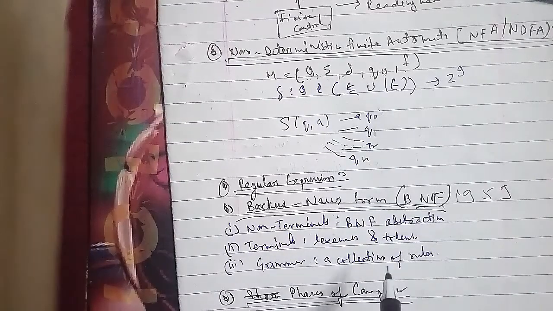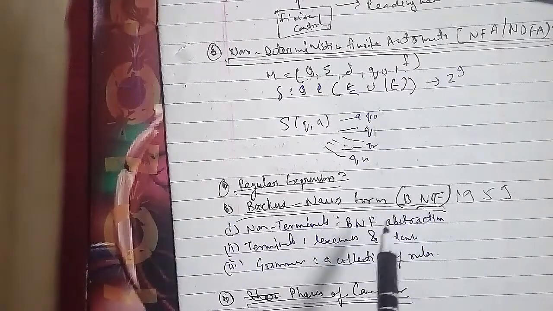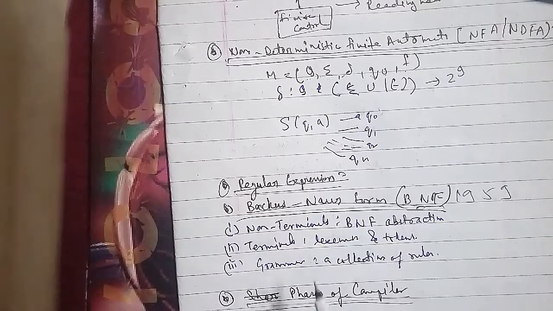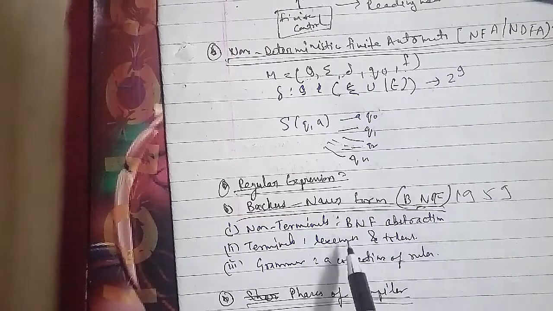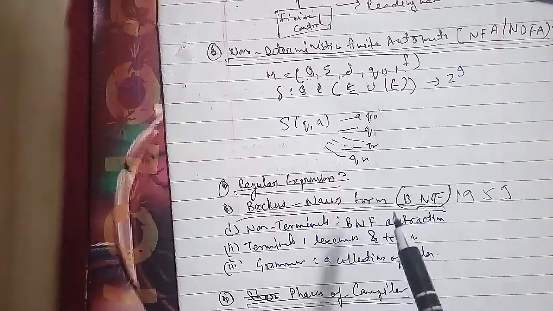Then it will go to the intermediate code generator, code optimizer, code generator. Then it will go to the target program.